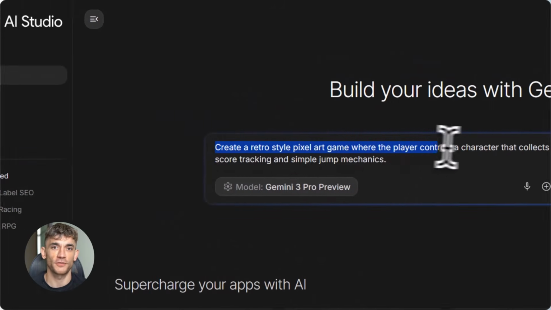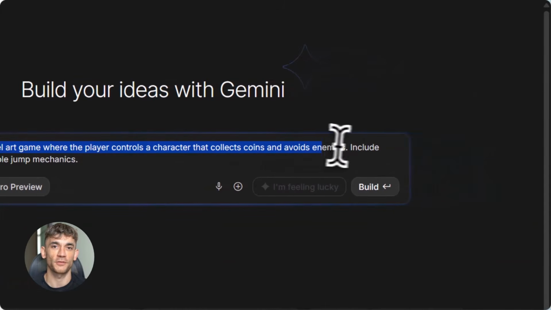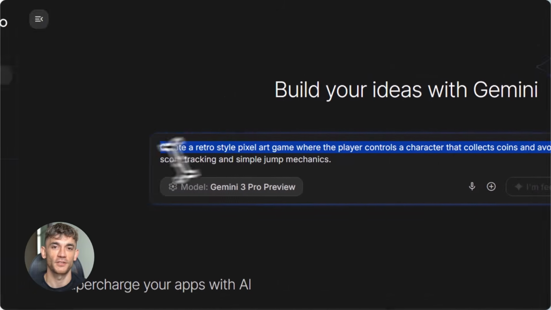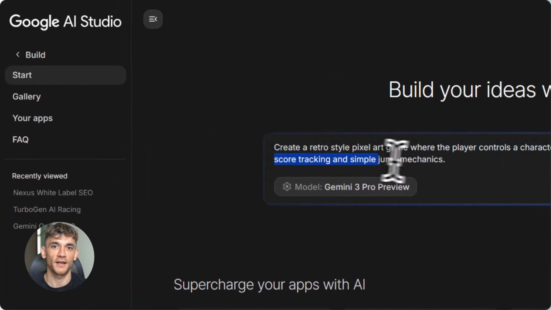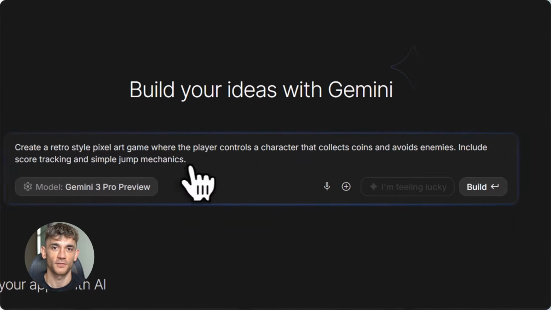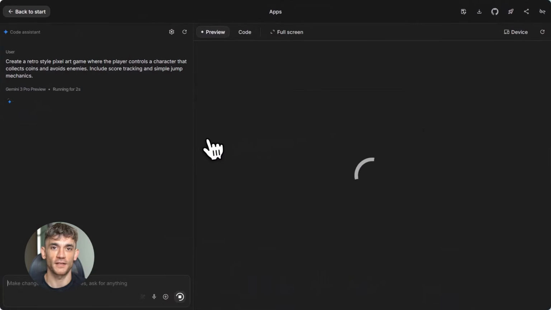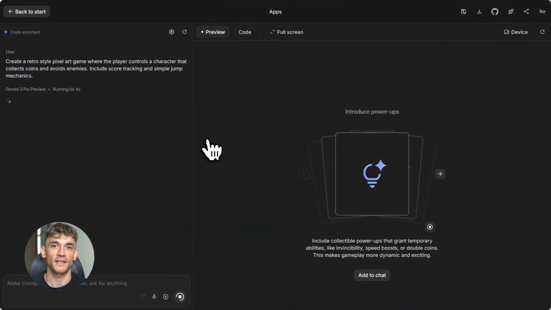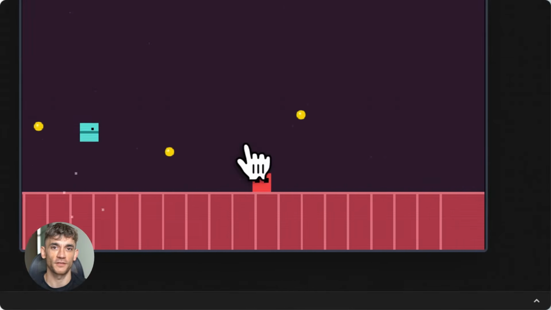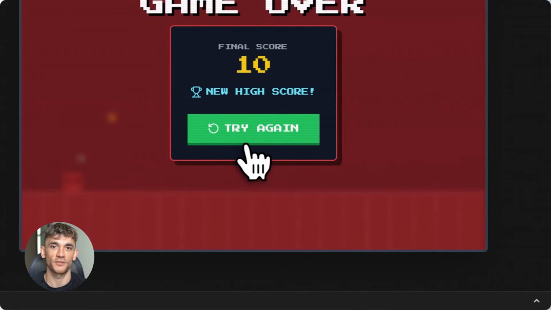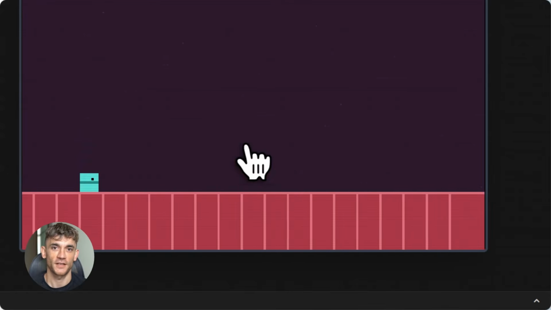Fourth, use reference materials when you can. If you're generating images or videos, upload reference images. This gives Gemini 3 a clear direction. And fifth, iterate. Your first prompt might not be perfect, but that's okay. You can refine it. You can add details. You can use annotation mode to tweak specific parts. Vibe coding is a creative process. It's not about getting everything perfect on the first try. It's about rapid iteration, building fast, testing fast, learning fast.